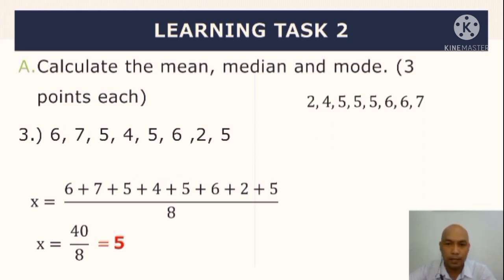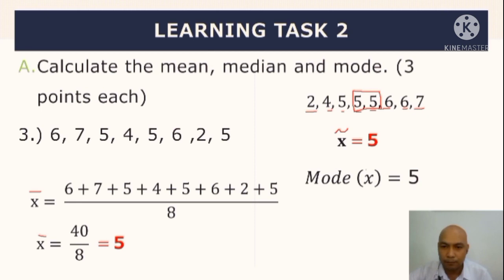Okay? Next, pag kinuha naman natin ngayon ang median, i-arrange muna natin in ascending order. So, we have 2, 4, 5, 5, 5, 6, 6, tapos 8. Since ito ngayon ay even, merong average ng dalawang middle values. Ang swerte, di ba? Hindi na kailangan kunin yung average kasi pareho naman siyang 5, kaya ang magiging median mo lang dito is equal to 5. Tapos ang magiging mode naman natin ay 5 pa rin dahil pinakamarami ang 5, di ba? 5, 5, 5, tatlong 5, kaya ang mode natin dito ay equal kay 5.